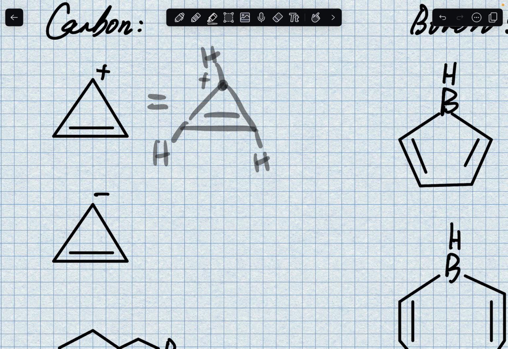Why? Because I only have 3 bonds, okay? And the valence electron number of carbon is 4. 4 minus 3 bonds, that's positive 1, okay? That's why my carbon here has a positive 1 charge, okay? I have no extra electrons, okay? And also we know that this is a cyclic molecule, and it is fully conjugated, okay? So now my only concern is, does it meet 4n plus 2? How many pi electrons do I have, right?